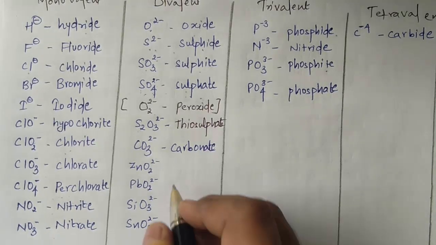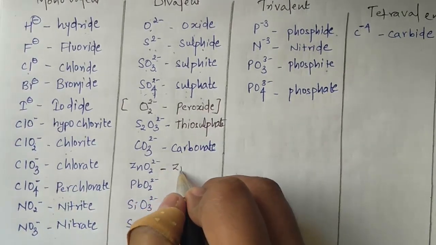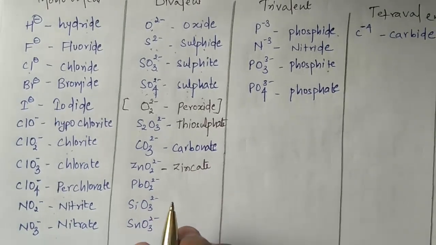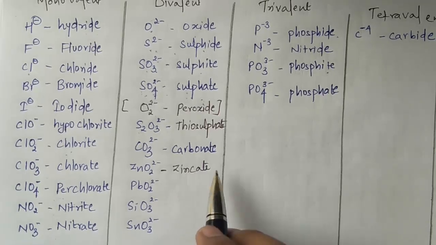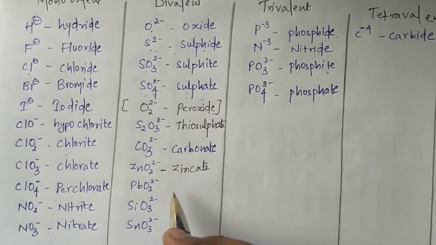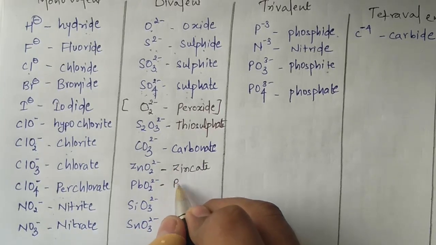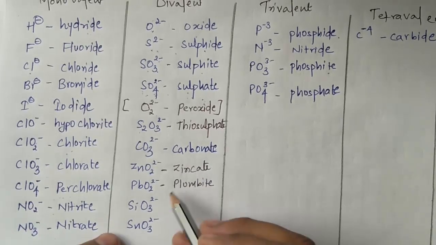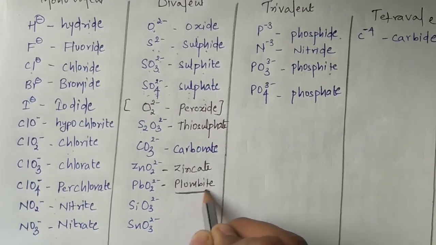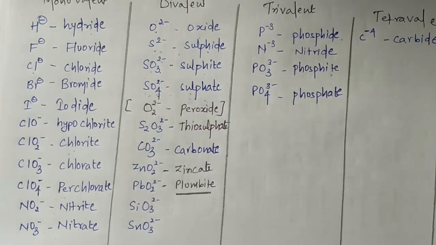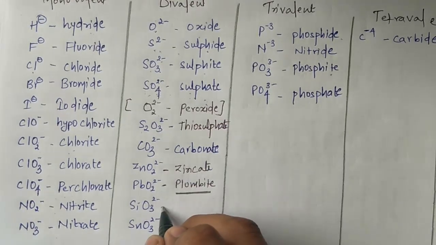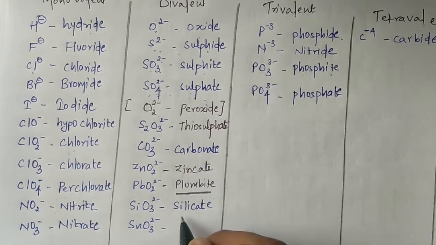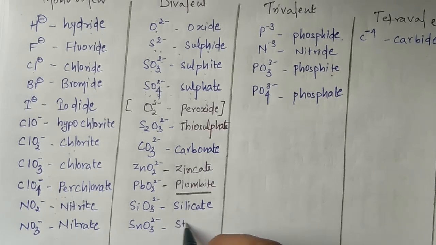ZnO2 2 minus will be termed as zincate. Because it is with oxygen, either ate or ite will be there, but if it is not variable, I will write ate only. So this will be zincate. PbO2 2 minus will be termed as plumbite. This is a little bit of a change: it is not called plumbate, it is called plumbite. Underline this. Then SiO3 2 minus is silicate, and SnO3 2 minus is called stannate.